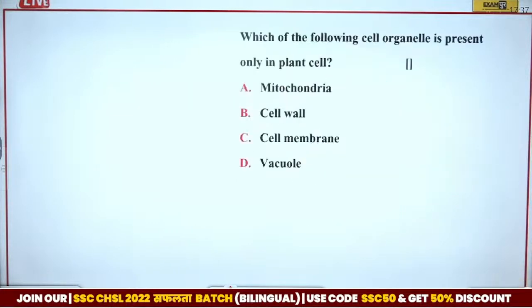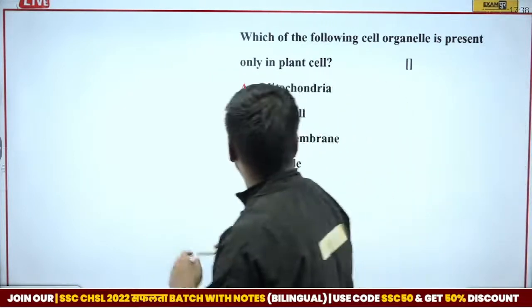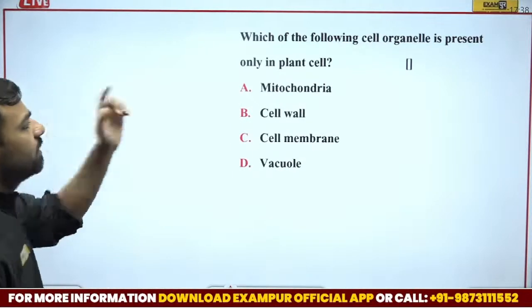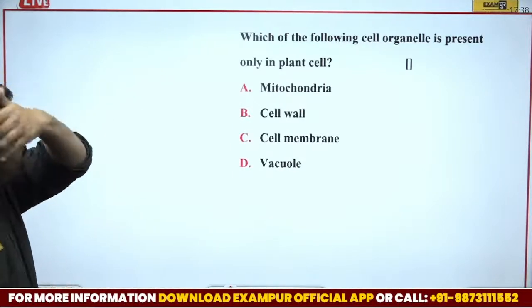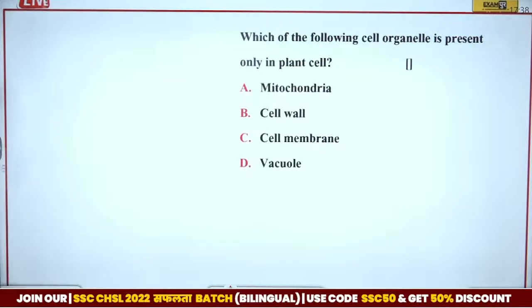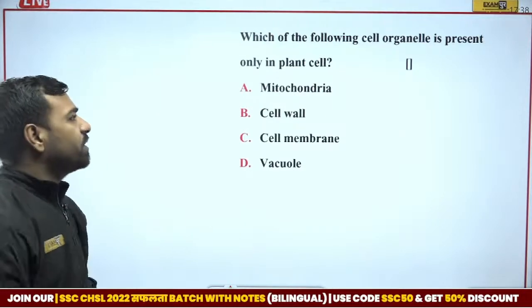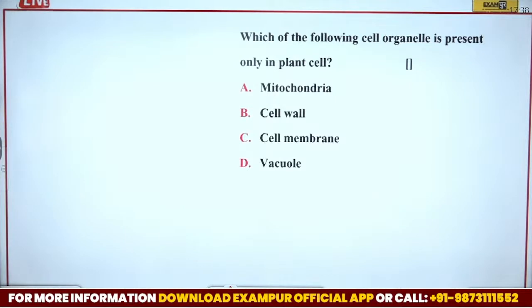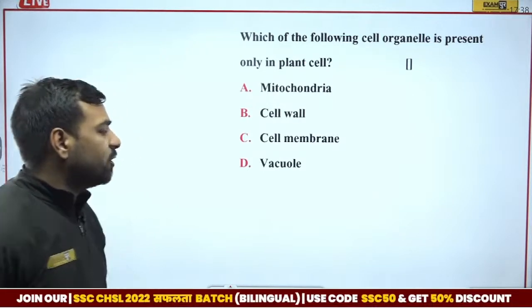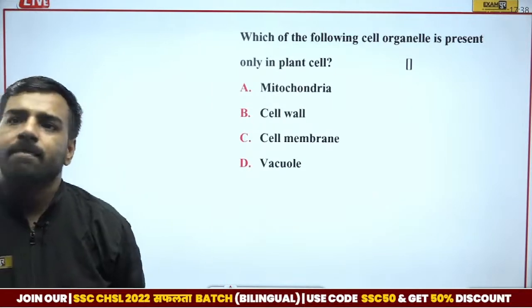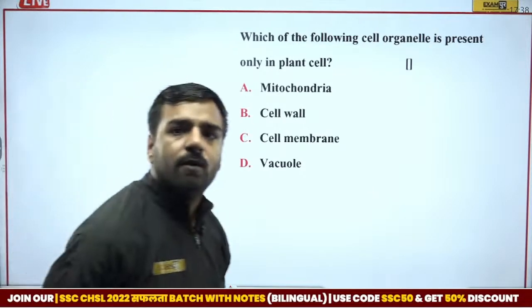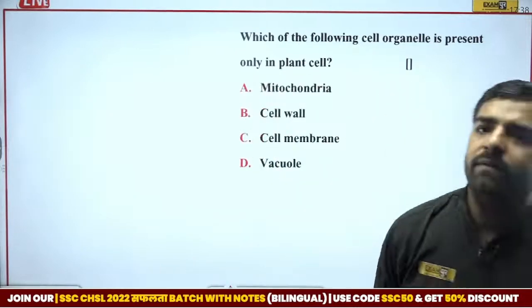Next we have, which of the following cell organelle is present only in plant cell? We have just discussed about it. Let's see who can answer this. Mitochondria, cell wall, cell membrane, or vacuole. What do you think? Waiting for the answer, please. The question is, which of the following cell organelle is present only in the plant cell? Is it mitochondria, cell wall, cell membrane, or vacuole? What is the correct answer? Vikram is going with C. Okay. No, Vikram is going with D.